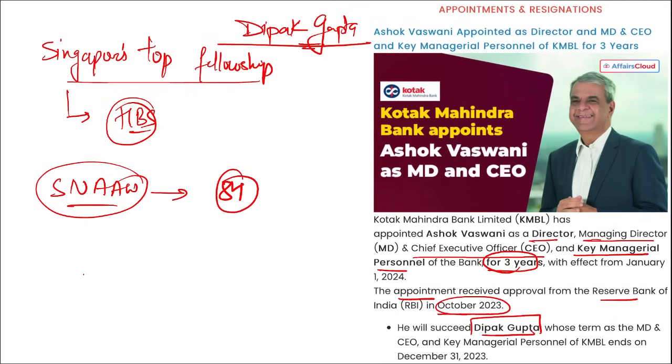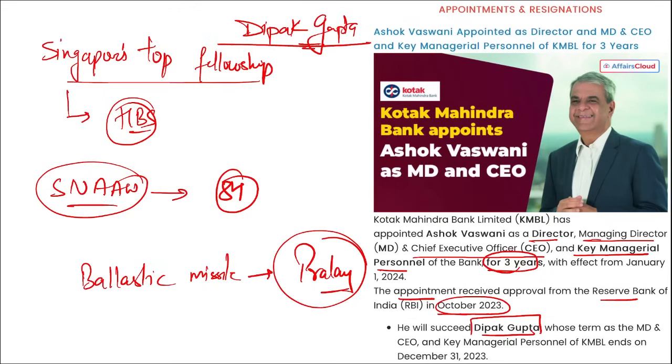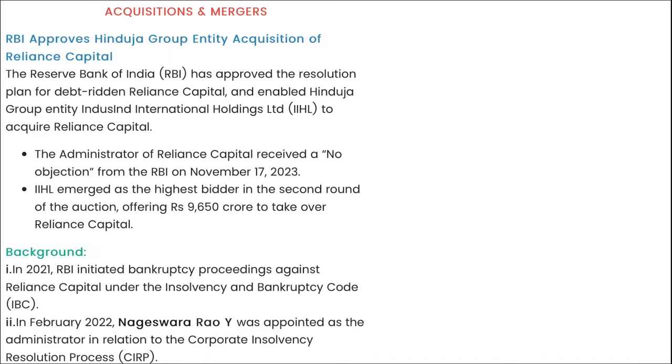Right? Then recently, Defense Ministry has cleared a proposal to buy a ballistic missile. What is the name of that ballistic missile? That missile is named Pralay. Pralay is the name of this ballistic missile whose purchase proposal was recently cleared by the Defense Ministry. Next is